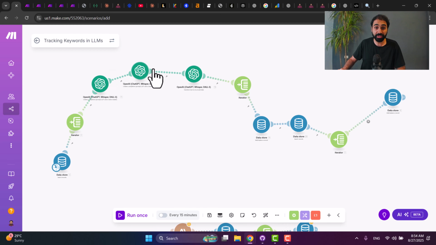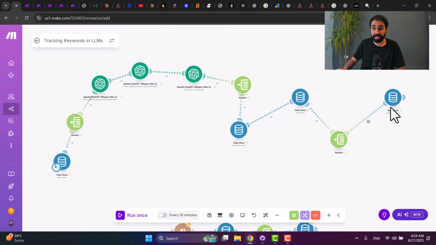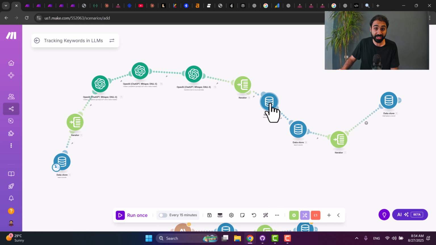In the first part here, we are going to extract all the brand mentions, every company mentioned from the responses, and save them. Then this second part, these three modules, will check only for my keywords, filter out the responses containing my website, and save it in this data store. Let me run this system once inside Make to help you understand what's going on.